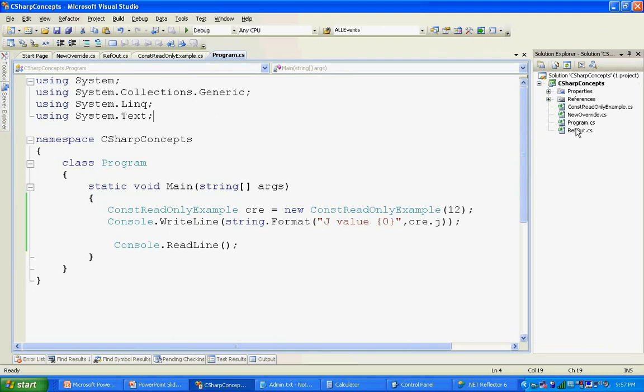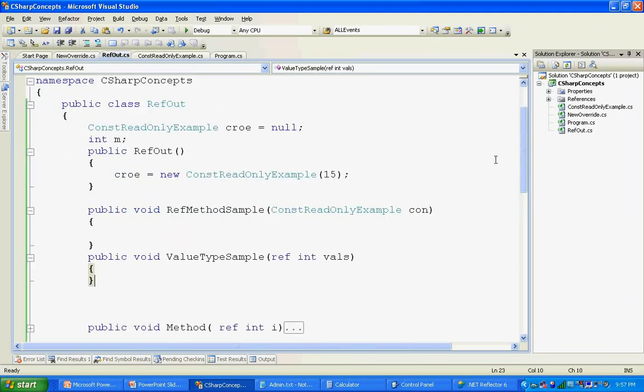Coming to our next set of keywords, ref and out. Basically ref and out sound similar and do a similar kind of job. We know that for any method, the input parameter we pass may be either a reference type or a value type. For the reference type, you create an instance of an object and pass the object as an input parameter.